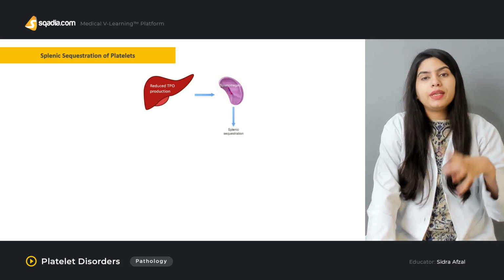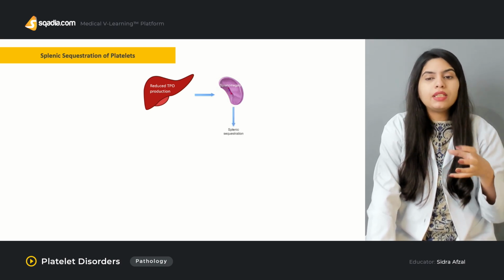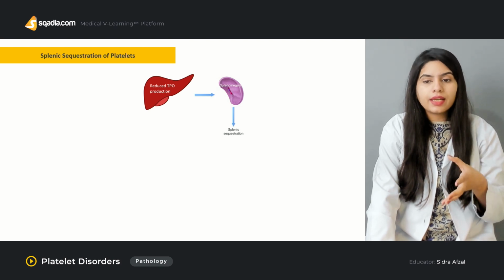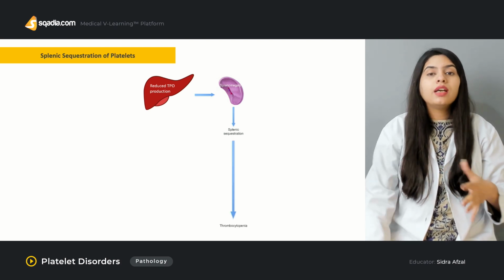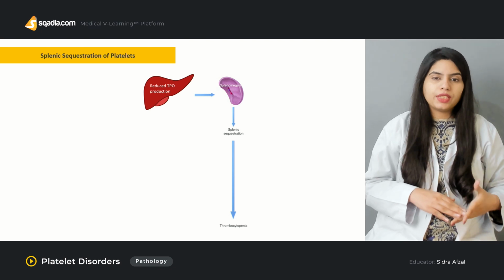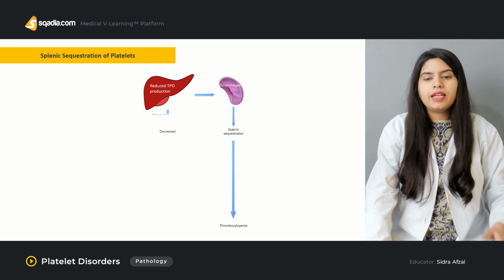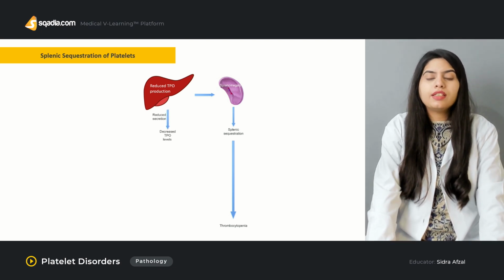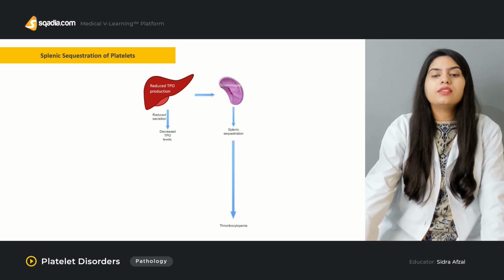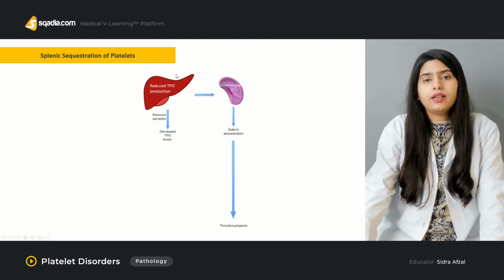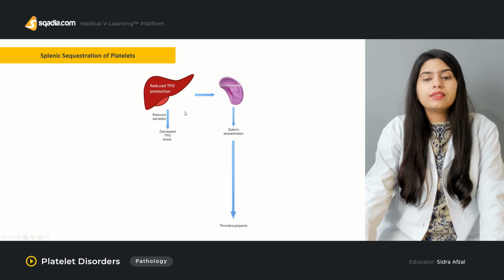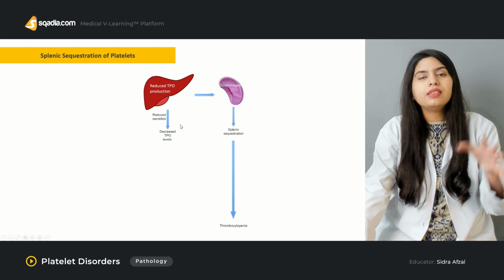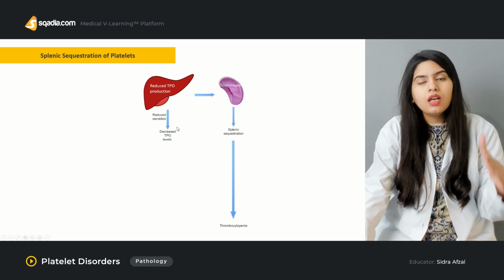Splenomegaly will lead to splenic sequestration, and that will lead to thrombocytopenia. Moreover, with reduced production there is a reduced secretion of this hormone, and that will lead to a decrease in the level of thrombopoietin in the blood.